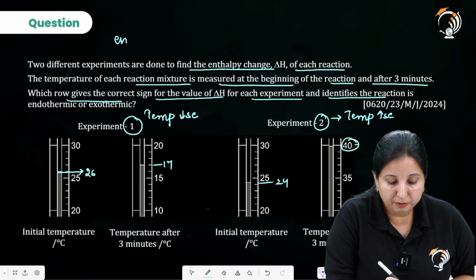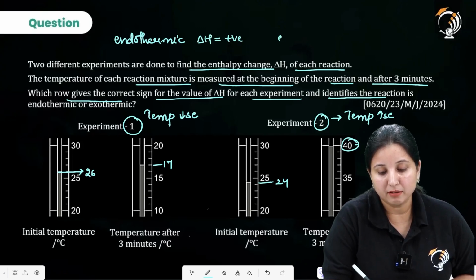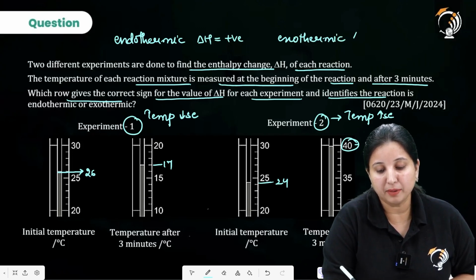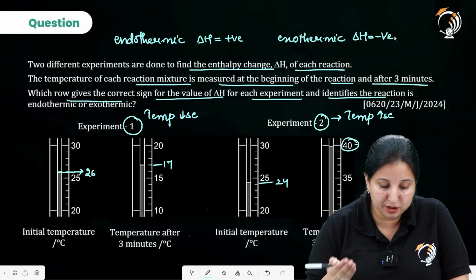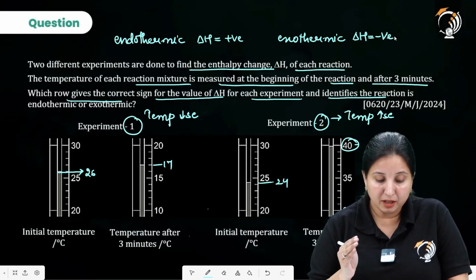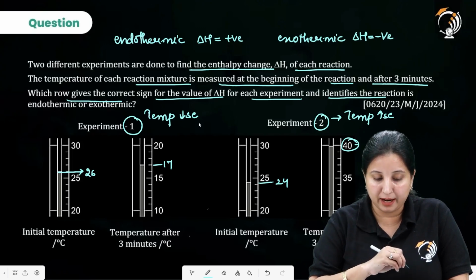So we know for the endothermic, delta H is positive, and for exothermic, delta H is negative, isn't it? The temperature of the reaction is what it is talking about, not the surrounding. So over here the temperature is decreasing. It means that we are providing heat to our reaction in this particular case.